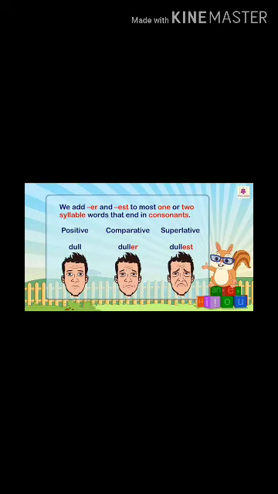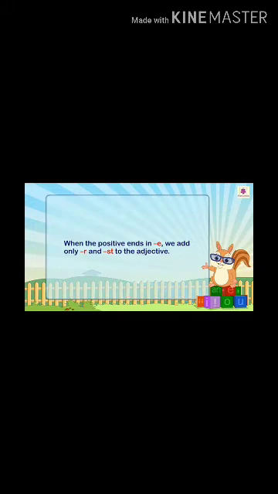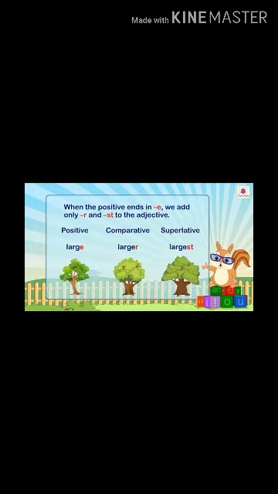So this is the one rule which I have told you. Now the second is, when the positive ends in E, we add only R and ST to the adjective. For example, large.